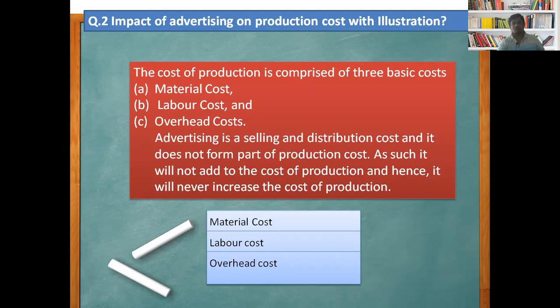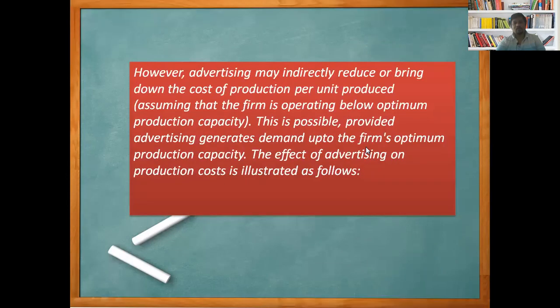Now under the cost of production, these are basically the three costs: first is material cost, second is labor cost, and third is overhead cost. Now look here. However, advertising may indirectly reduce or bring down the cost of production per unit produced. With the help of advertising, the firm operates at the maximum optimum level. Due to advertising, higher demand is created in the market, and higher demand increases production activity. Therefore, we can say economies of large-scale production may reduce the cost per unit produced.